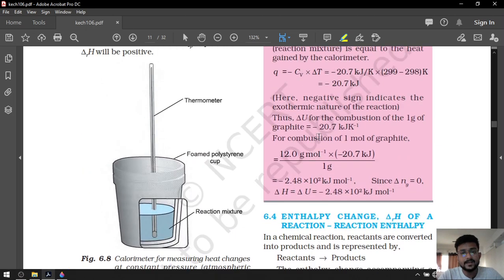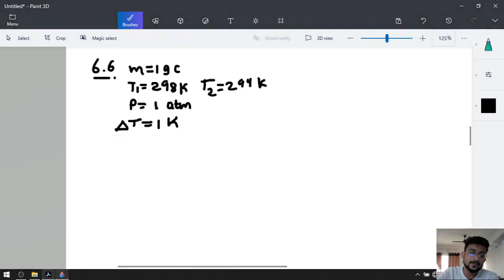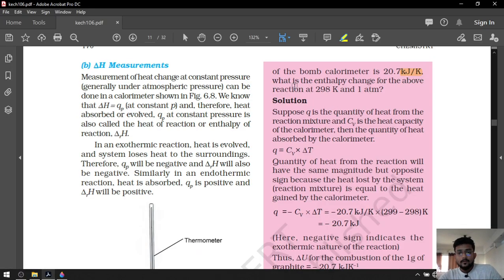After that, the heat capacity. Look at the unit, kilojoule per Kelvin, that means it is a simple value. It is 20.7. So simple C is equal to 20.7 kilojoule Kelvin inverse. Okay, it is in kilojoule value. What is the enthalpy change for the above reaction at 298 Kelvin and 1 atmospheric pressure?